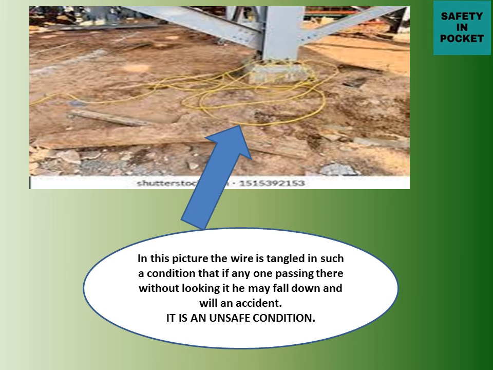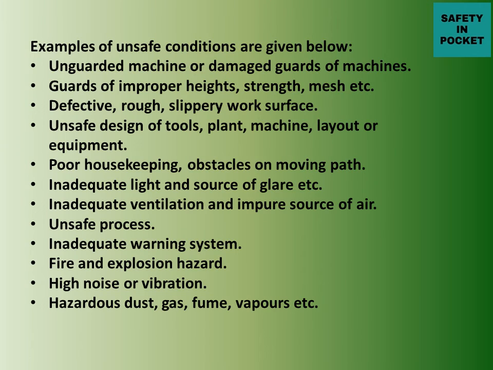So let's see some other examples of unsafe conditions. Unguarded machine or damaged guard of machines. If the machine is unguarded, meaning no guarding is present, or the guarding is there but it is in a damaged condition, not in good condition, this is one of the unsafe conditions. Guards of improper height, strength and mesh, etc. The guard is there but its height is not proper, or it is not strong enough.